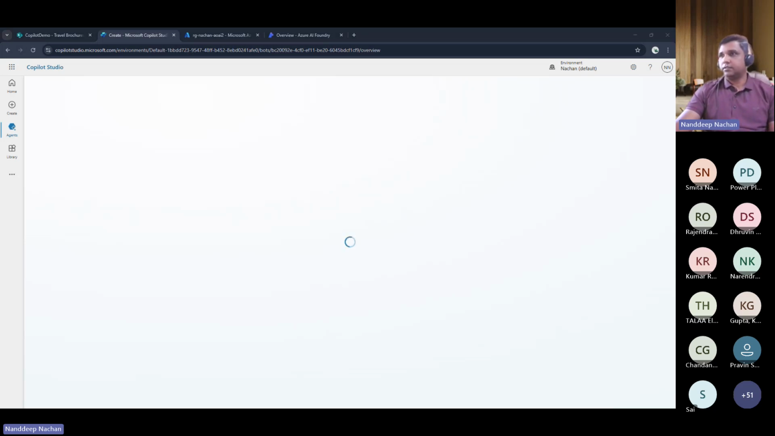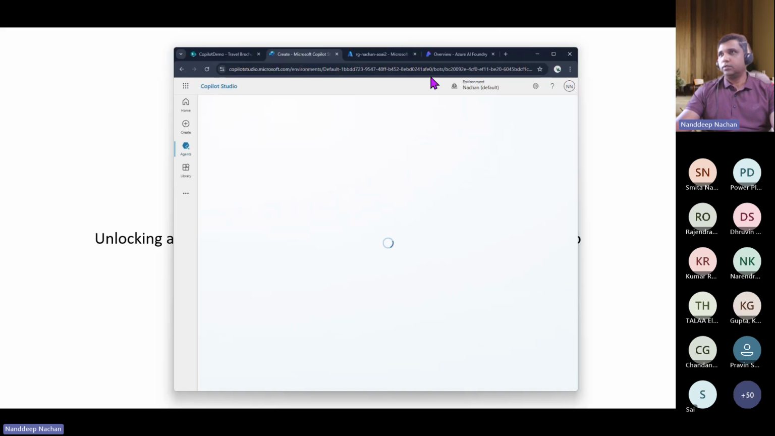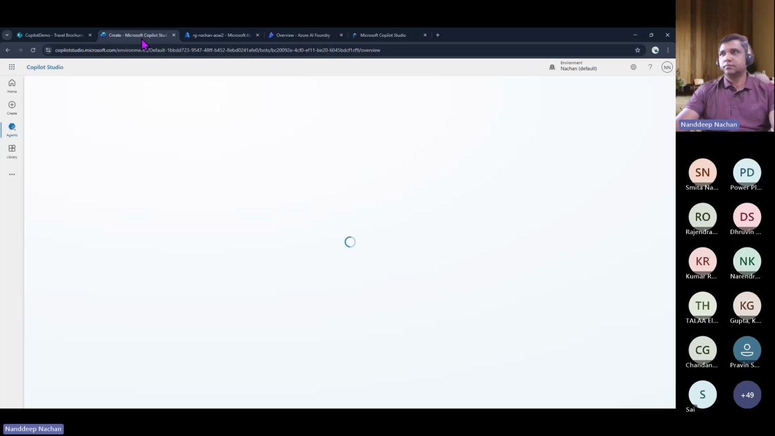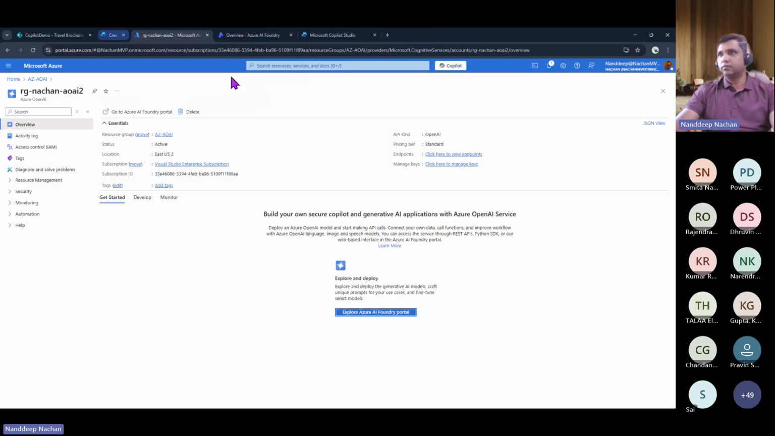Okay, so it is still taking some time. I'm not sure whether it is my environment, my internet, or anything else, but something is not right. All right, so let me just try to go into Copilot Studio one more time and try to create it. Maybe I will just close this out. We are again going to go into Copilot Studio and try to create that. Maybe it is becoming very slow.